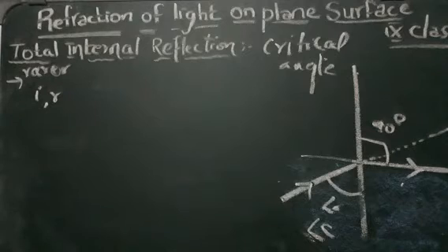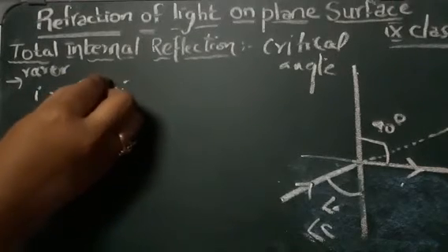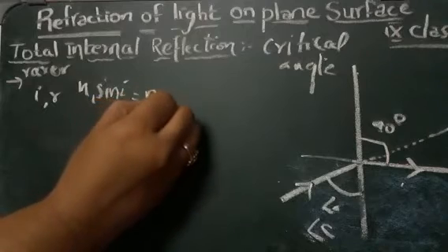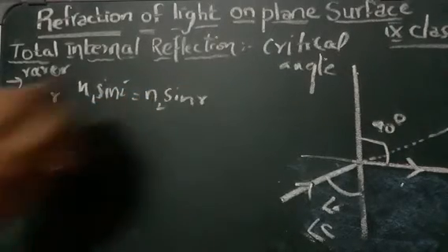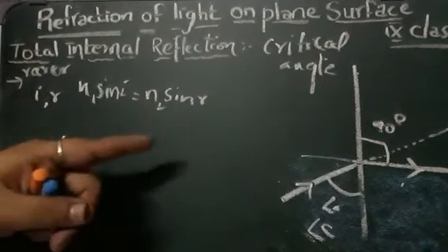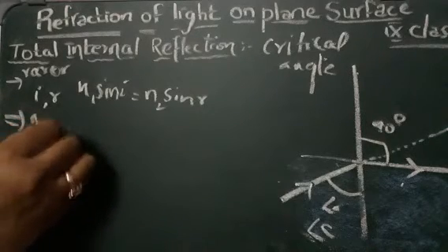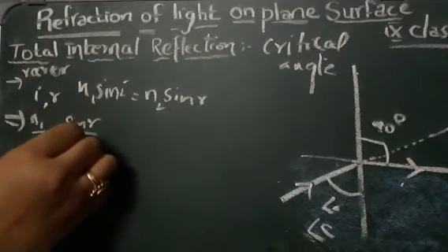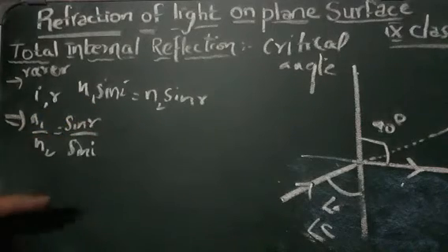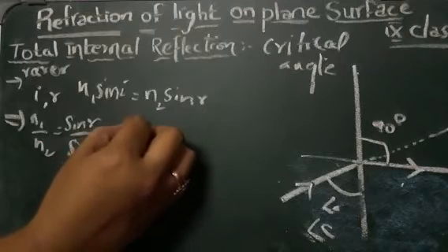Now from this we have learned Snell's law, right? In that, what did we learn? We learned that n1 sin i is equal to n2 sin r, which is nothing but n1 by n2 is equal to sin r by sin i. So we know that n1 by n2 is less than 1.